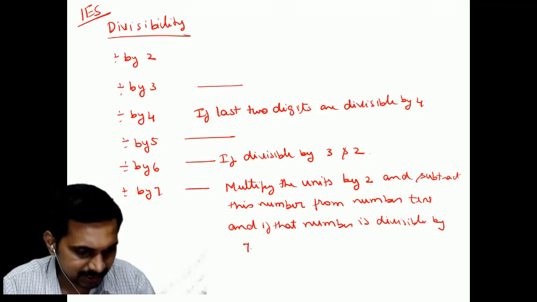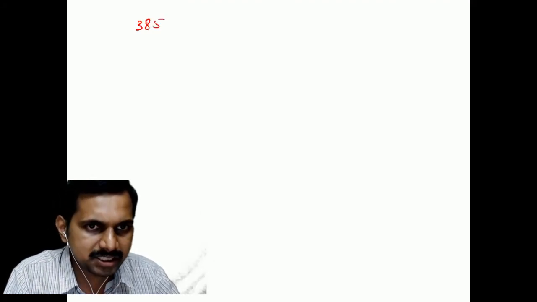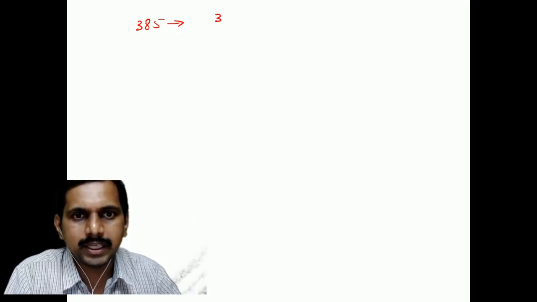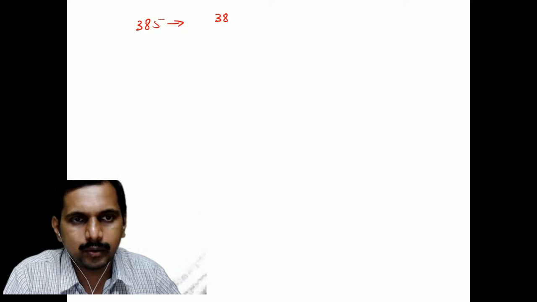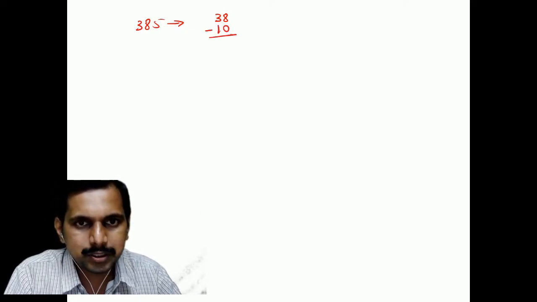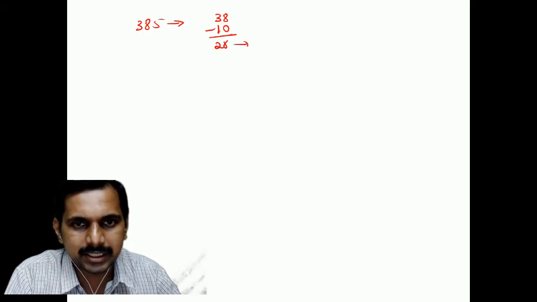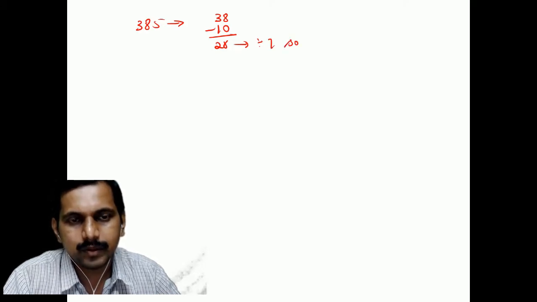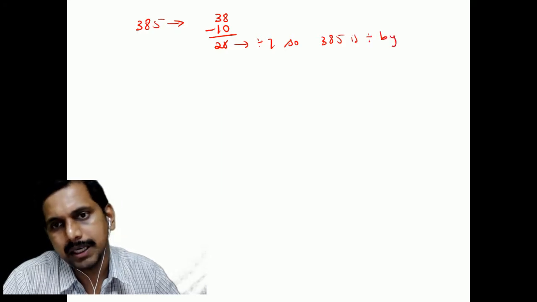For example, let us take 385. Whether 385 is divisible by 7, to see that, we write 38 and 5. The number of tens is 38, the units digit you multiply by 2, which is 10, you subtract this, so it is 28. 28 is divisible by 7, so 385 is divisible by 7.